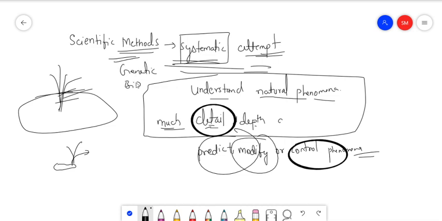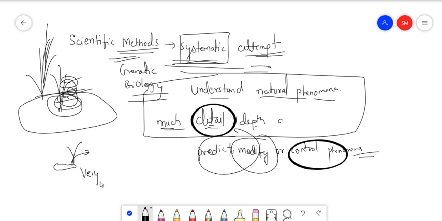Biology students will be learning about this in class 11 or 12. In genetic engineering, we modify the genes of plants so that they can grow very well in a shorter period of time. For example, through a very small number of seeds, we can have a good production. So this is the scientific method in which we are modifying the natural phenomena.